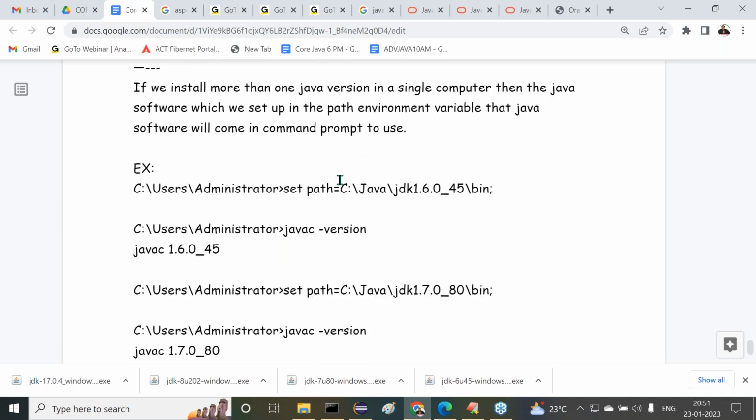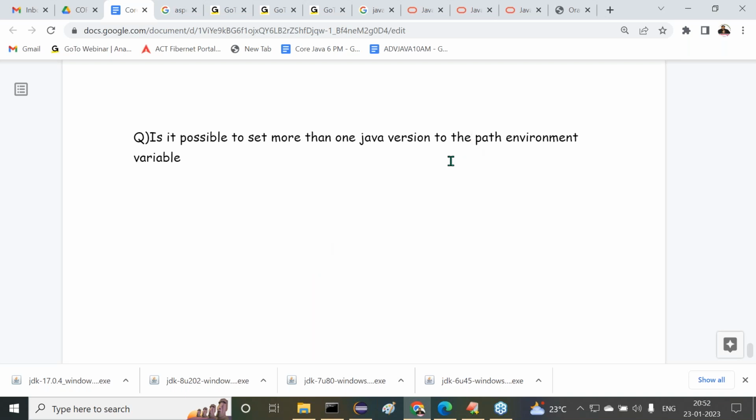But still I have one more question, guys. What is my question here? Observe carefully. Is it possible to set more than one Java version to a single path environment variable?